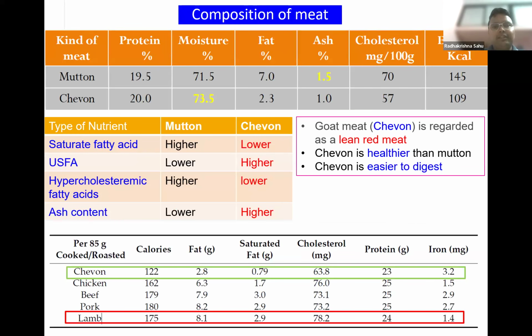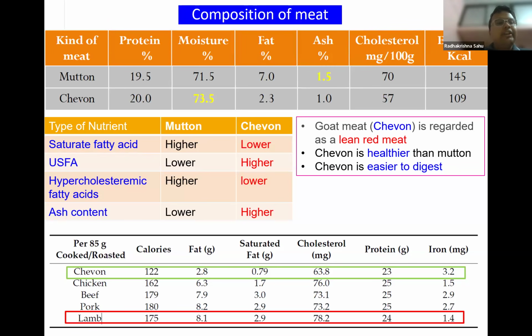This result is corroborated by another study in which 5 different species of meat were observed, in which chevon had the lowest content of fat, the lowest content of saturated fat, the lowest content of cholesterol, and a higher content of iron. That's why goat meat or chevon is regarded as lean red meat, and it is the healthiest red meat among all other species.